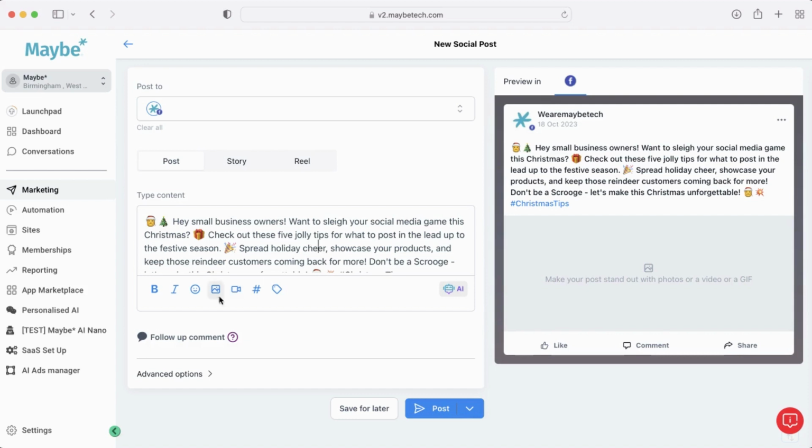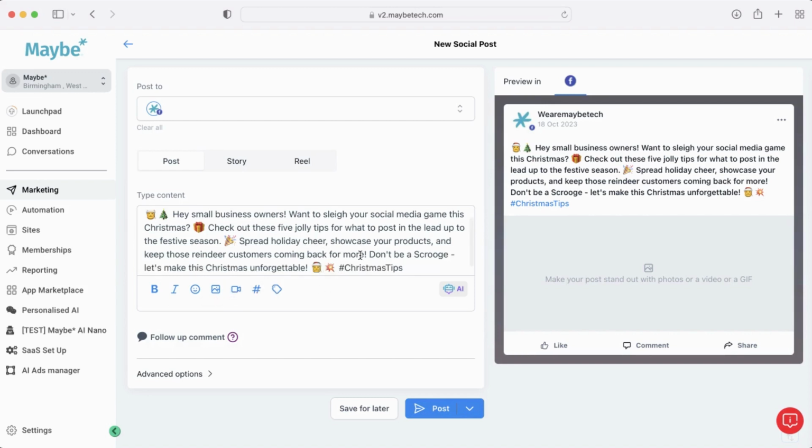Once you're happy with your content, obviously you'd add images, video, whatever it is you're looking to actually add to it, as you normally would. And then you would obviously post it to your social planner.